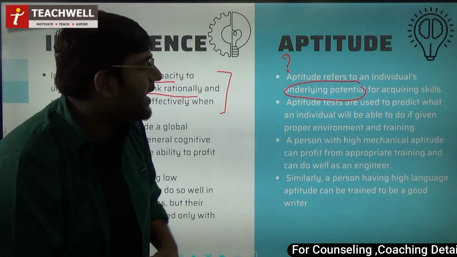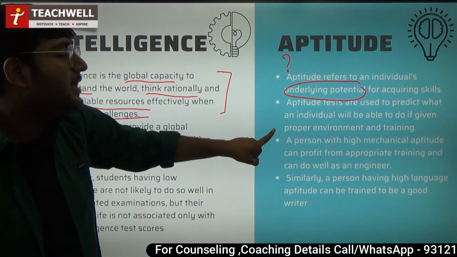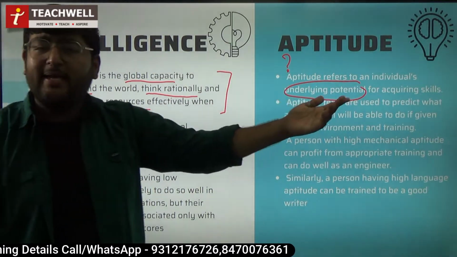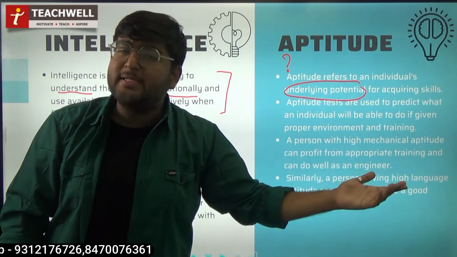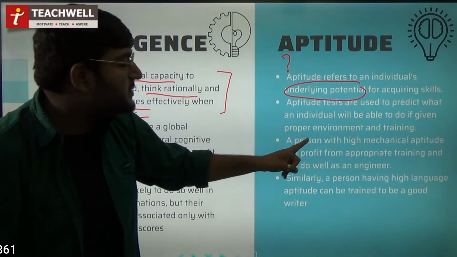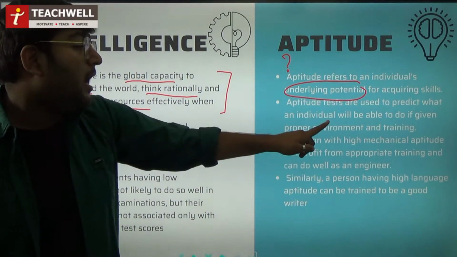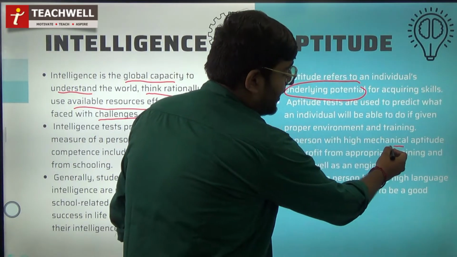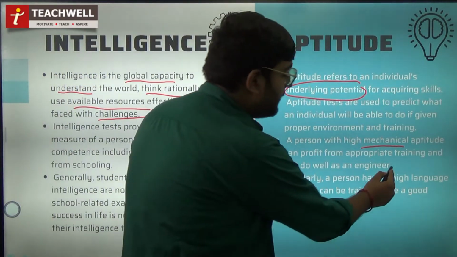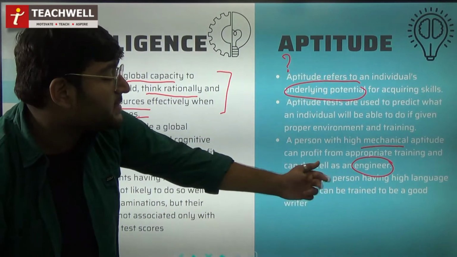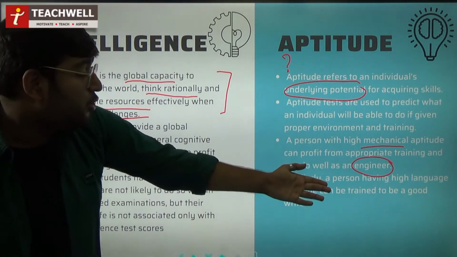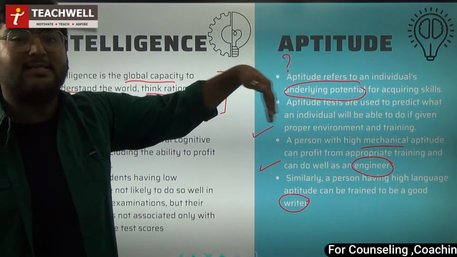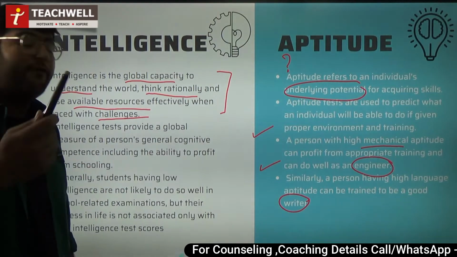That's the question, right? Aptitude tests are used to predict what an individual will be able to do if given proper environment and training. That अगर आपको proper environment और training दी जाएगी, then would you be able to learn? That is being tested on those aptitude tests. A person with high mechanical aptitude can profit from appropriate training and can do well as an engineer. If one is good at mechanical aptitude, then he or she would definitely become an engineer, right? Similarly, if a person has high language aptitude, he can be trained to be a good writer. So in any field you can excel if your aptitude is there, right? Definitely, moving forward.